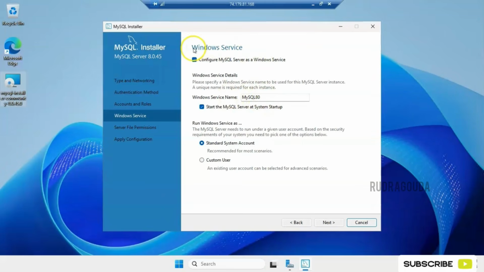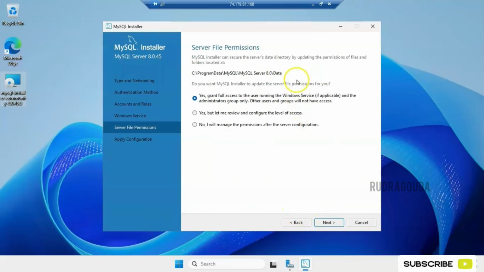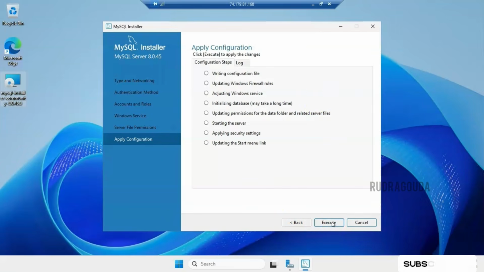Next, we are in the Windows Service Configuration section. It is going to display the name as MySQL80. I am okay with that one, I am not going to modify anything. If you open services.msc, the service name should display like this only. Okay, fine. After that, server file permissions, yes, grant, and apply the configurations and finally click on execute.